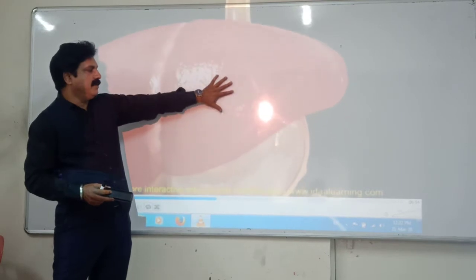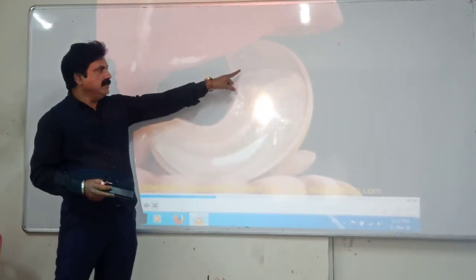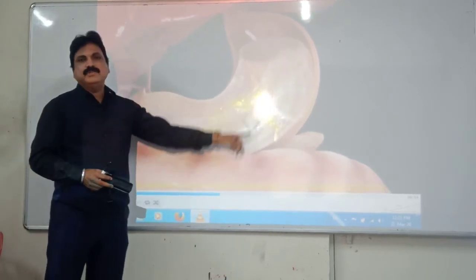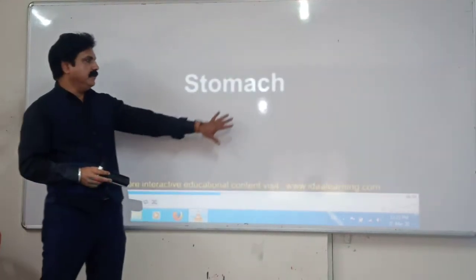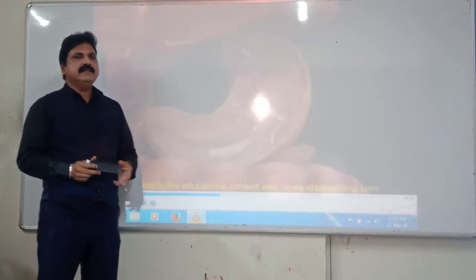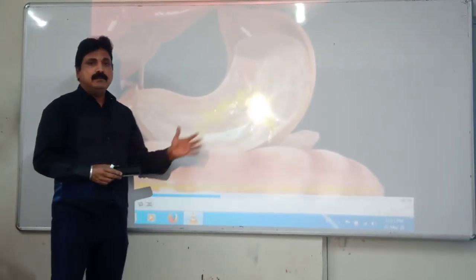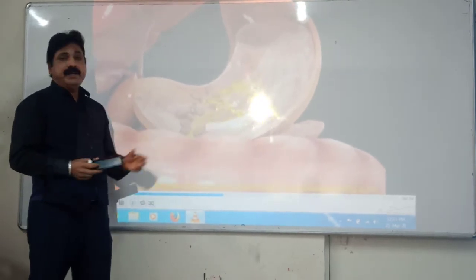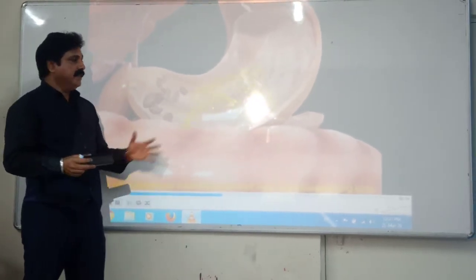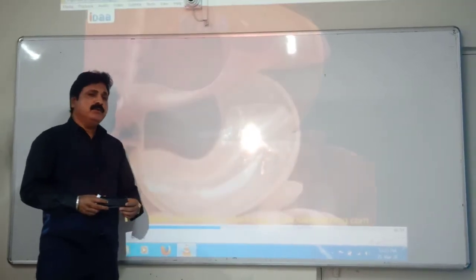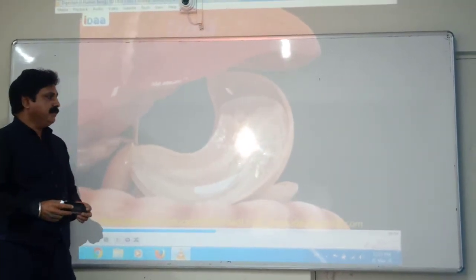You can see this is a large liver. Now once the food goes into your stomach, the gastric juice is secreted. This is gastric juice, which contains different types of enzymes, and mostly it contains HCl also, a very concentrated type of HCl. That's why the pH here in the stomach ranges from 1.5 to 2.